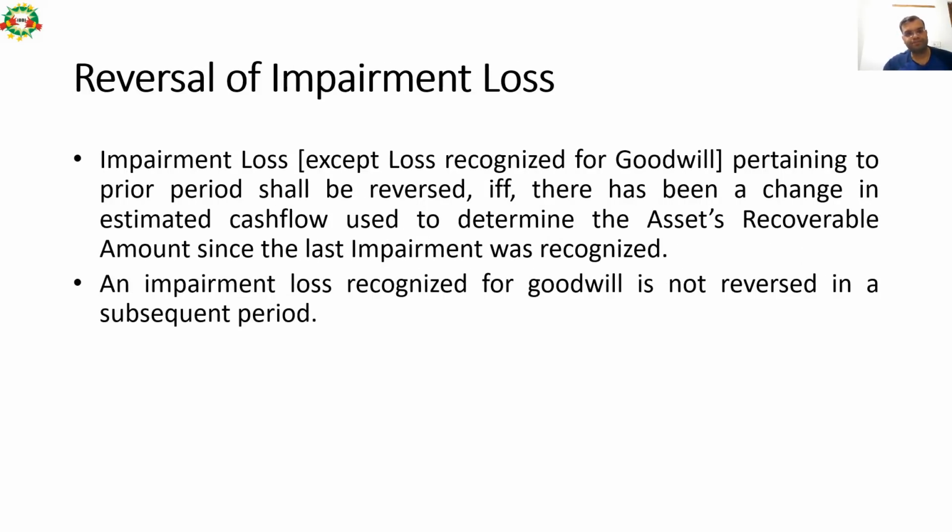Reversal of impairment loss. Impairment loss, except goodwill, pertaining to prior period shall be reversed if and only if there has been a change in the estimated cash flow used to determine the asset's recoverable amount since the last impairment was recognized. An impairment loss recognized for goodwill is not reversed in any subsequent period. So other than goodwill, these are the provisions for doing reversal of impairment loss if there is a change in cash flow causing change in the asset's recoverable amount since the last impairment.